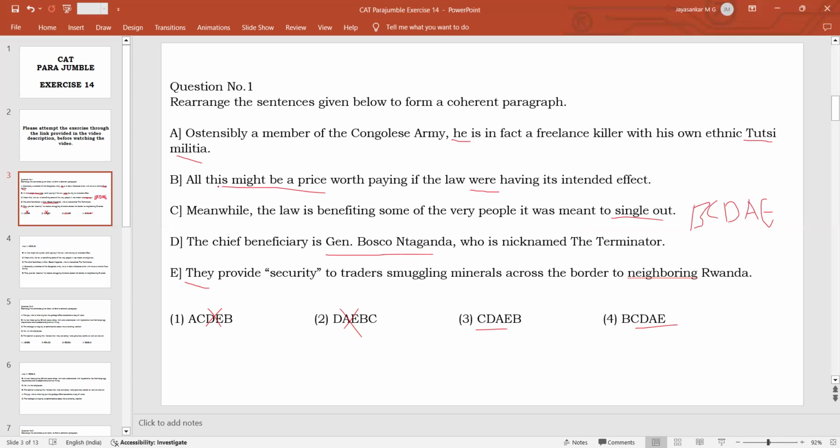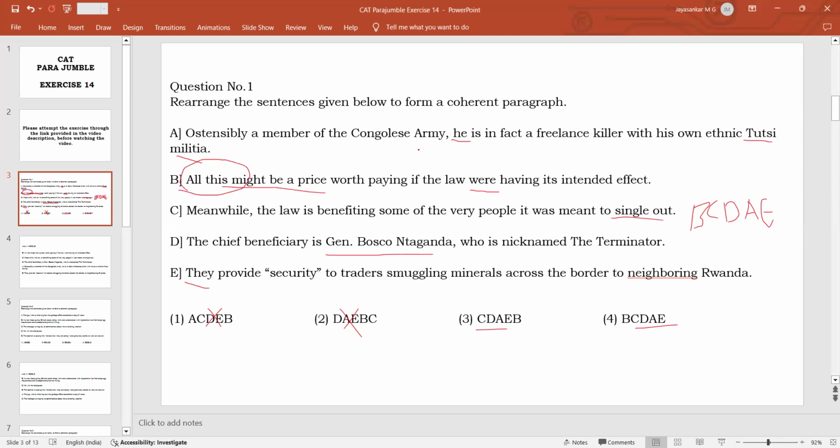So all this means all the things that the passage is talking about before this statement. It might have been a price worth paying if the law had done what it was supposed to do. But the law is benefiting the same people it was meant to single out, and the chief beneficiary is this Bosco.